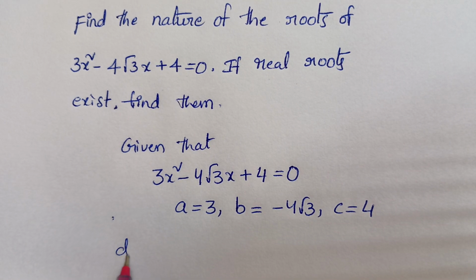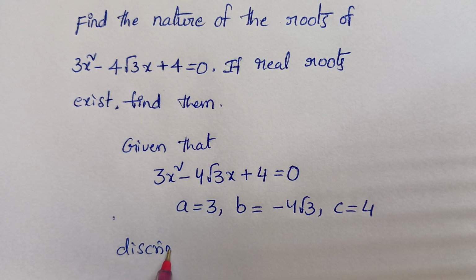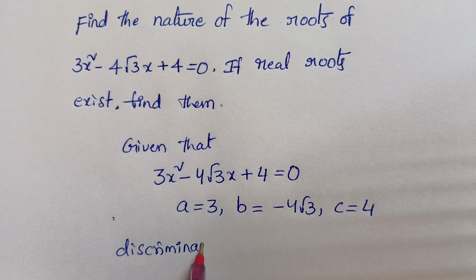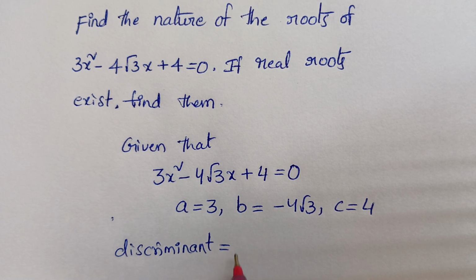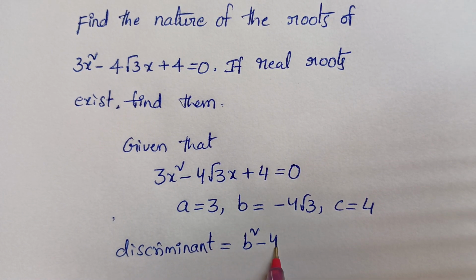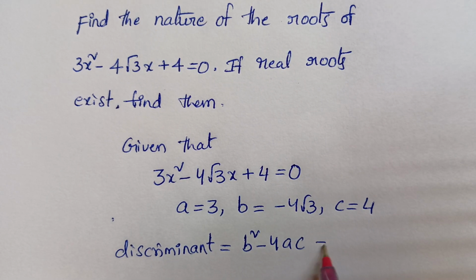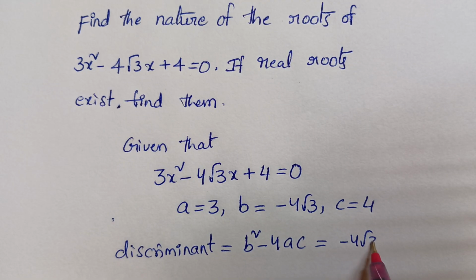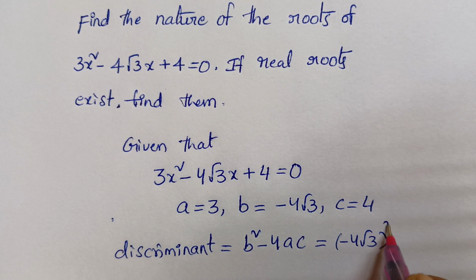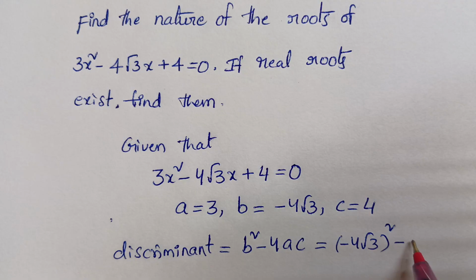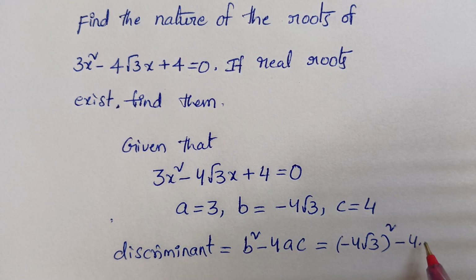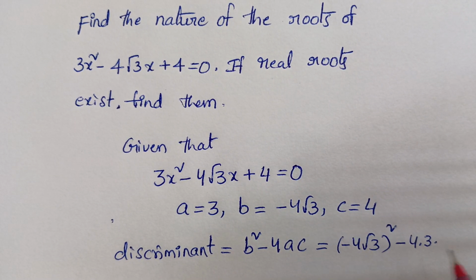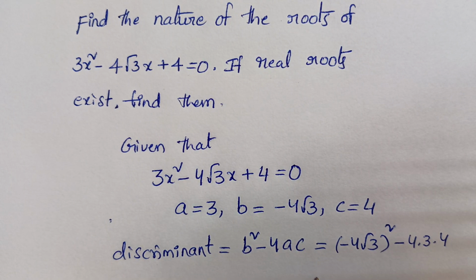Okay, now find the discriminant. Discriminant = b² − 4ac. The discriminant formula is b² − 4ac. Here b means (−4√3)² − 4ac, where a means 3 and c means 4.